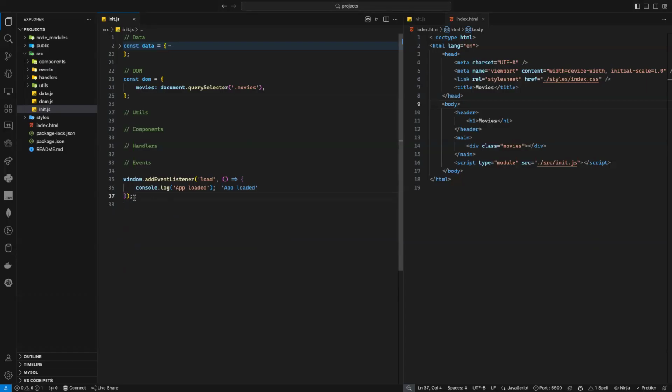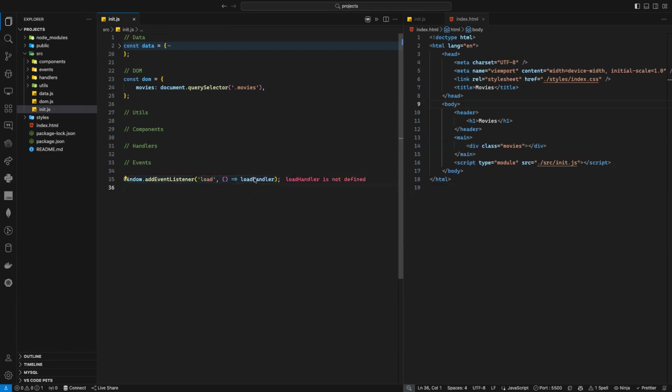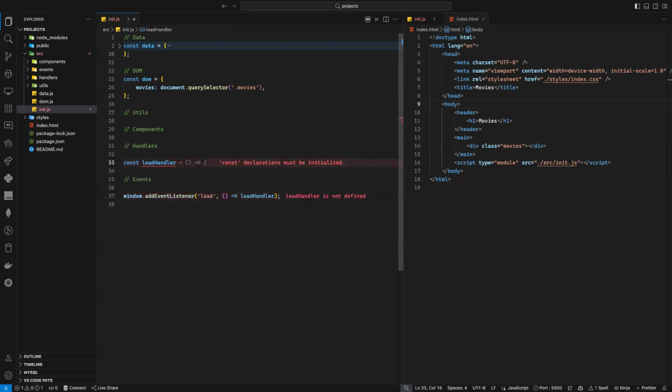So now when my page is loaded, what do I want to do? I want to call a handler, right? So now I need to create a function, and this function will be triggered when my application is loaded, not the page, but the application. What should I name this function? Load handler. I can just name it load handler. Const loadHandler, and I'm going to create my handler like that.